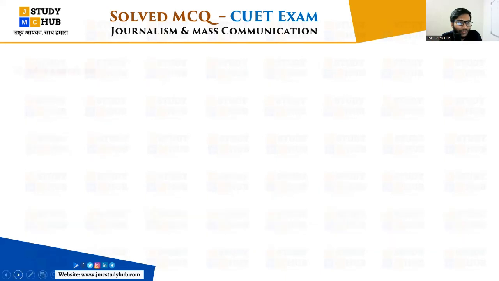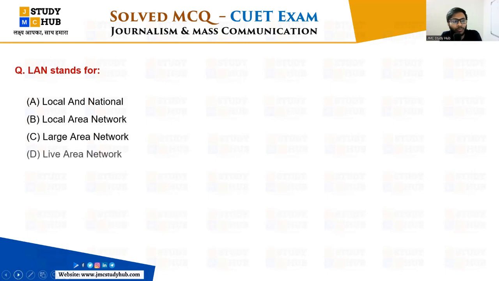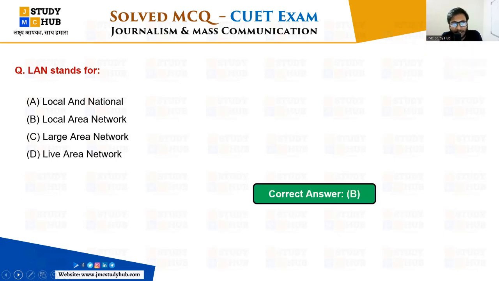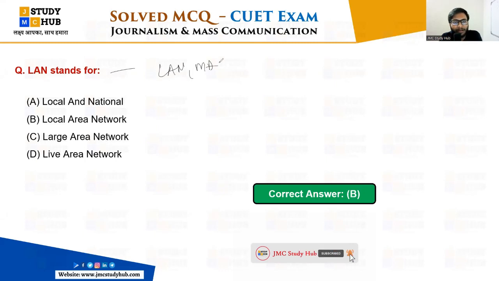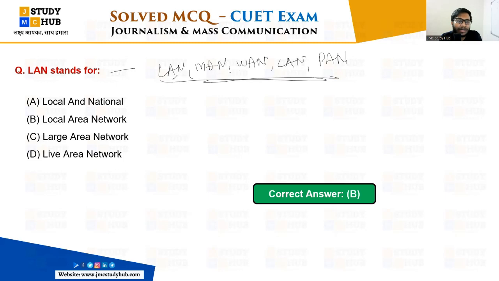Now moving to the next question: what does LAN stand for? Recently we discussed the full form of LAN. So what is the right option here? If you go through the questions and options, the right answer is B, Local Area Network, right? Similarly, there are several networks: LAN, MAN, WAN, CAN, PAN. बहुत सारे नेटवर्क्स होते हैं, that is Local Area Network, Metropolitan Area Network, Wide Area Network, Campus Area Network, Personal Area Network, right?